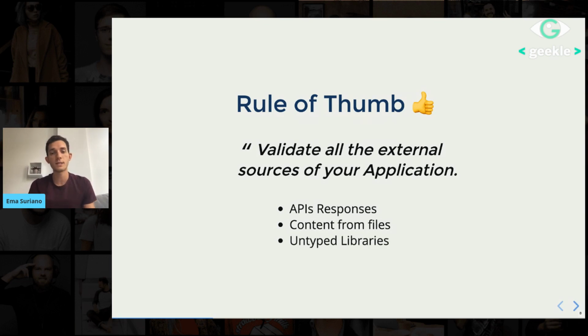And then the last one is untyped libraries. When we are working with TypeScript and using a library, sometimes this library doesn't come with specific types inside. In case this happens, we should always validate that the response of a function or helper that we're using is exactly what we are expecting. Ideally, this is to avoid crashes or prevent bugs in the end, right?